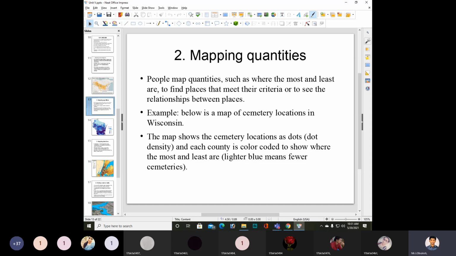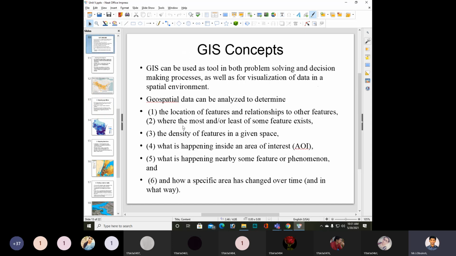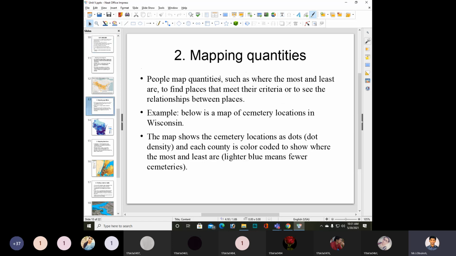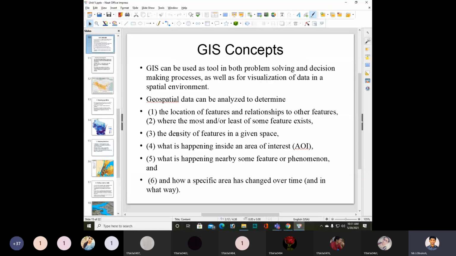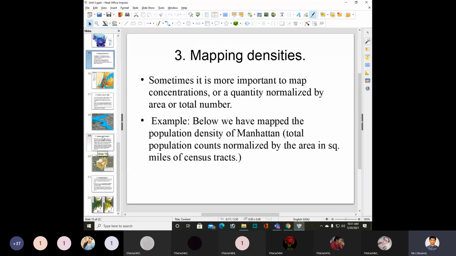The next one is mapping quantities, where the most and least of some features exist. Then next is mapping densities, the density of features in a given space. That is what we are going to discuss here.